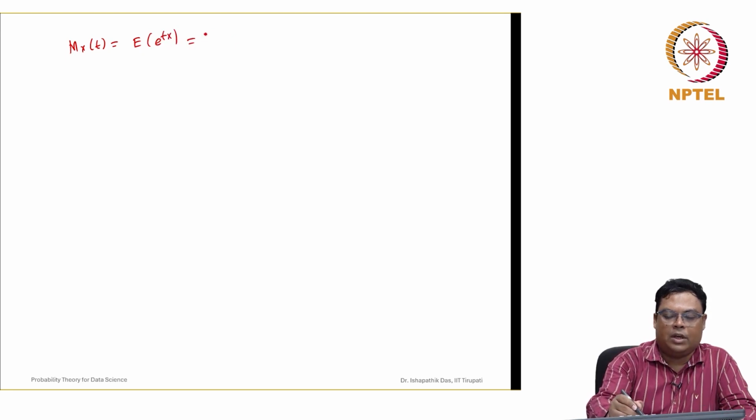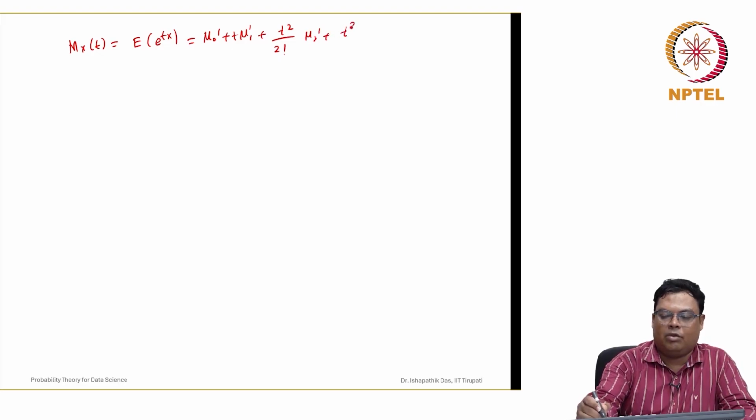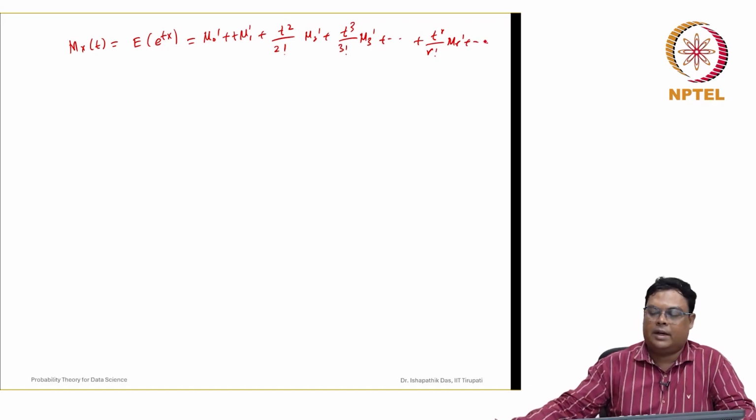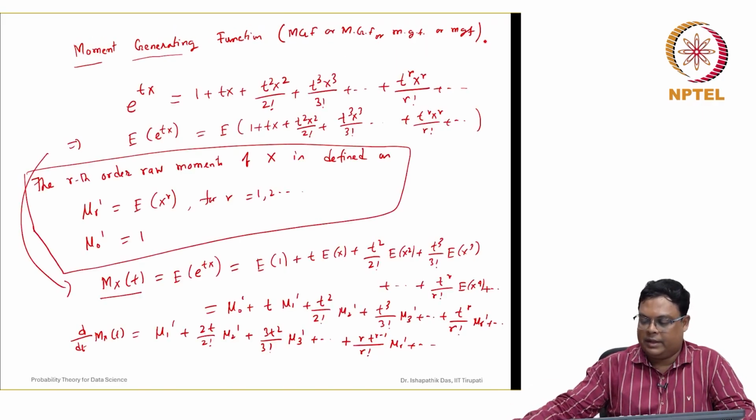So this is mu naught dash plus t into mu 1 dash plus t square by 2 factorial into mu 2 dash plus t cube by 3 factorial into mu 3 dash, like this, t to the power r by r factorial into mu r dash. So let us see whether what we wrote is correct.